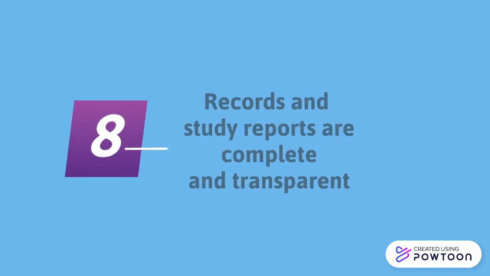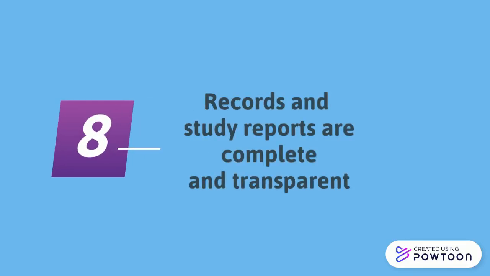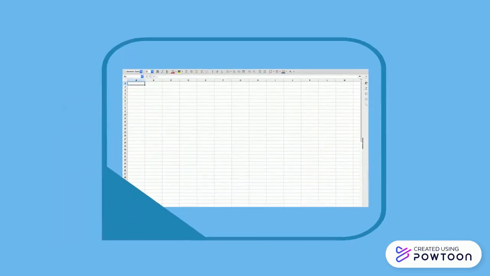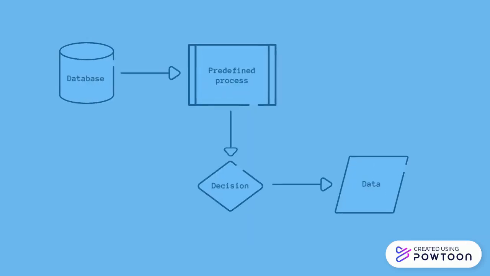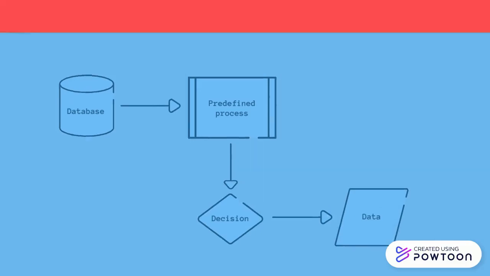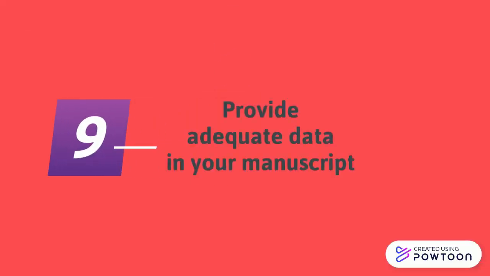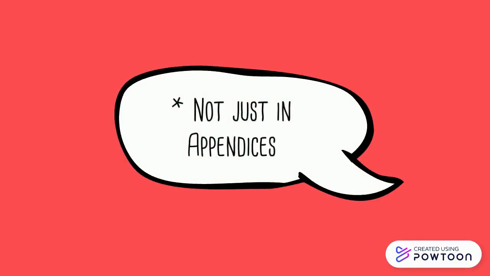Number 8. Make sure your records and study reports are complete and transparent. The authors recommend developing a spreadsheet to record all the key data used in the selection criteria, as well as constructing flowcharts or diagrams to map ahead and keep track of progression through the steps. Number 9. Provide enough data in your manuscript, including a table with complete references and key data details from each study selected is needed. Number 10.